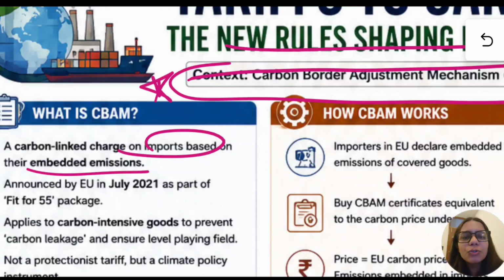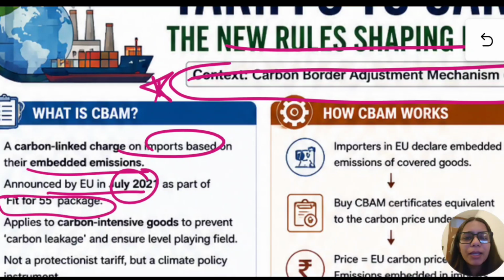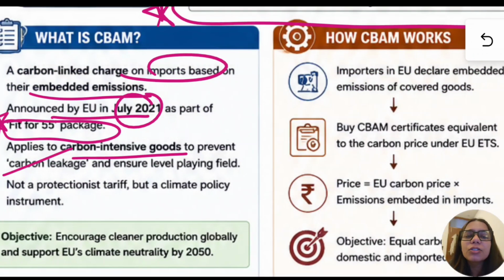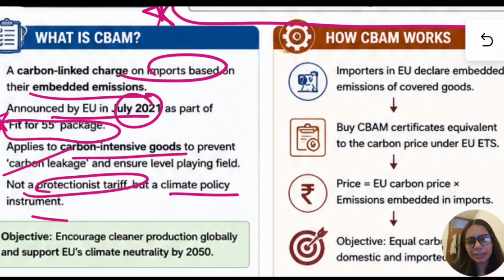Now, it was announced by the EU in July 2021 as a part of the Fit for 55 package, which can be asked in prelims. It applies to carbon intensive goods to prevent carbon leakage and ensure a level playing field. It is not a protectionist tariff but a climate policy instrument, as stated by the EU. Because it will make exports more expensive and less preferable, countries like India and other developing countries have put an objection to it, but nevertheless, the EU has gone with it.